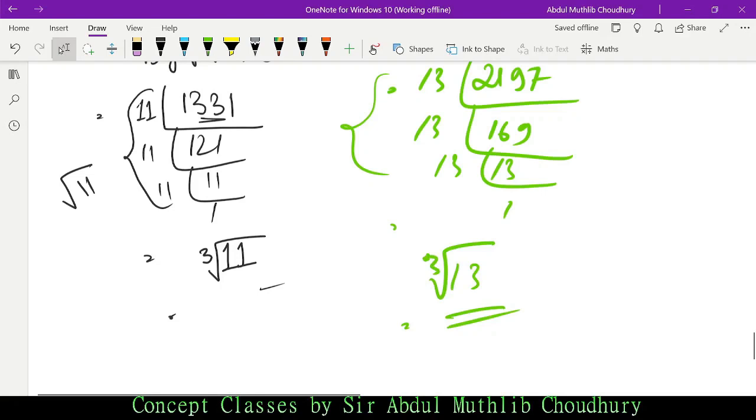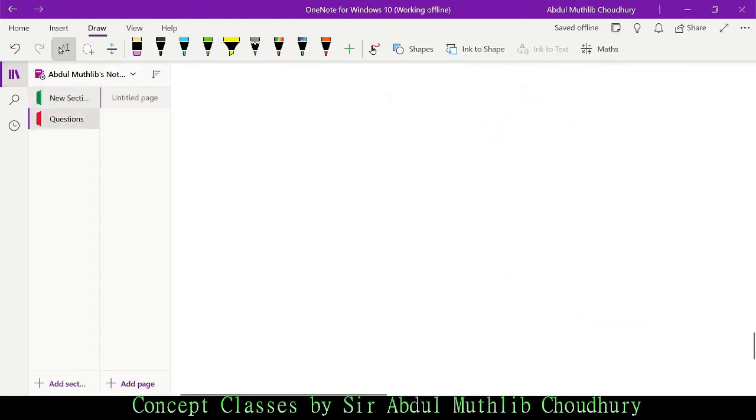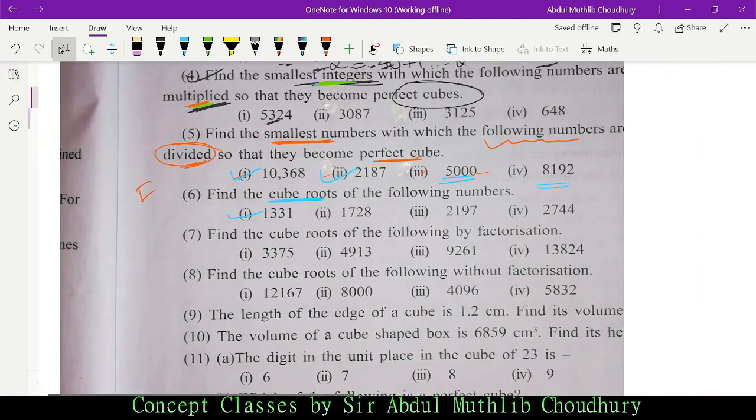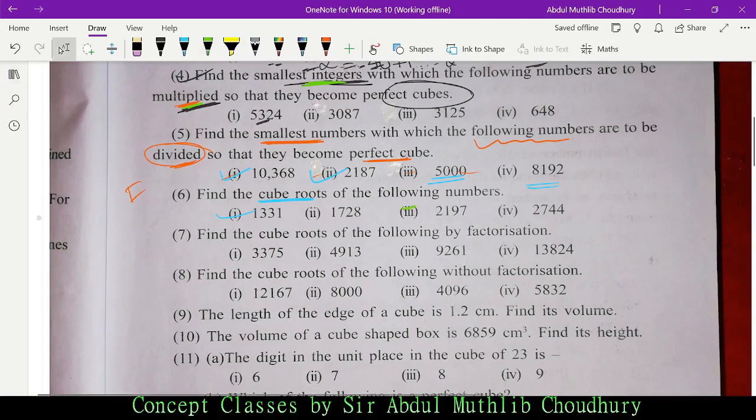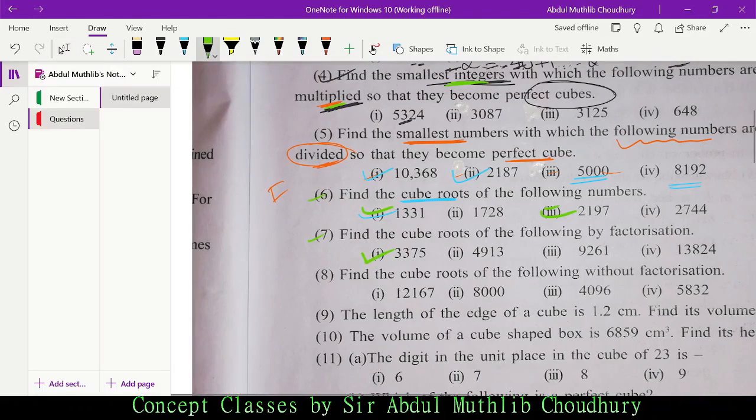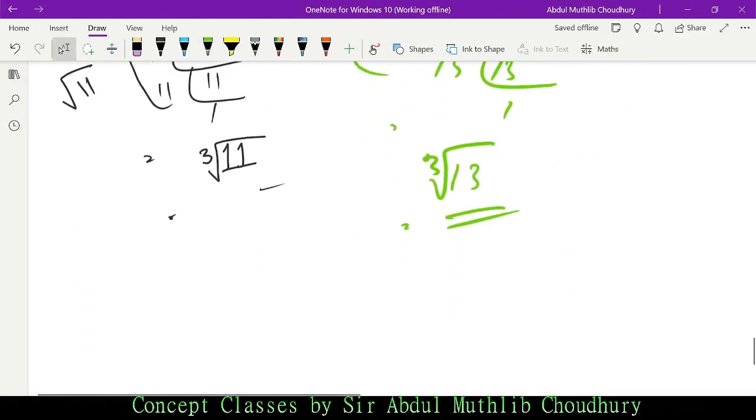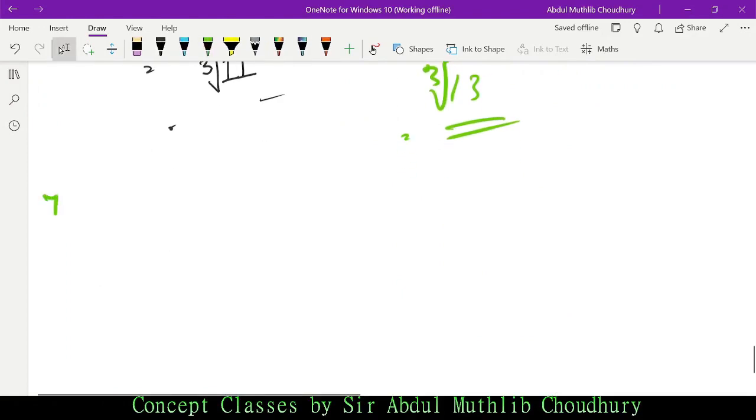Now, moving ahead with question number 7. Find the cube roots of the following by factorization. Let me show you the question from the system itself. I have done 1 and 3; 2 and 4 remain for you. The first one is 3375. The concept remains the same, by factorization.